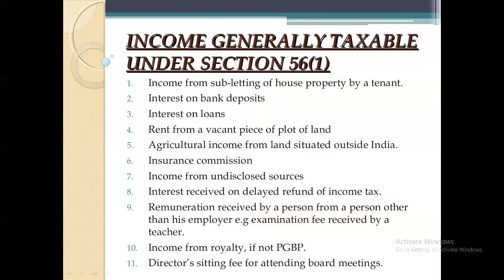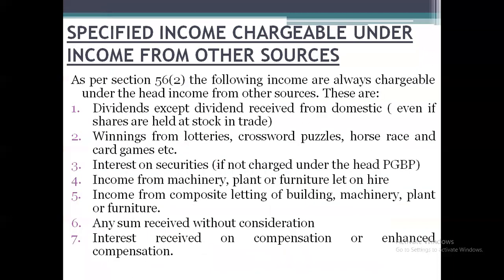board meetings. If you observe, this income cannot be taken to the first 4 heads of income. That's why they have taken the income under the head called income from other sources. But as per section 56(2), there are some incomes which are always chargeable under the head called income from other sources.